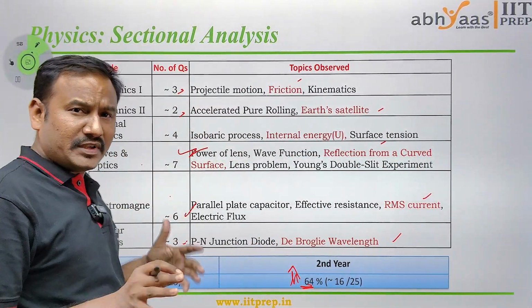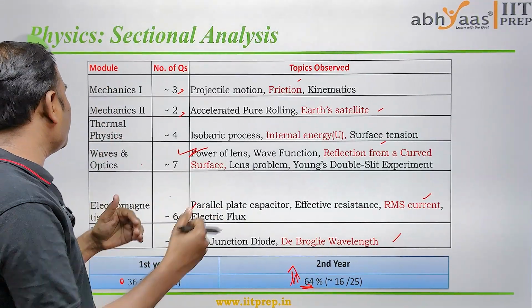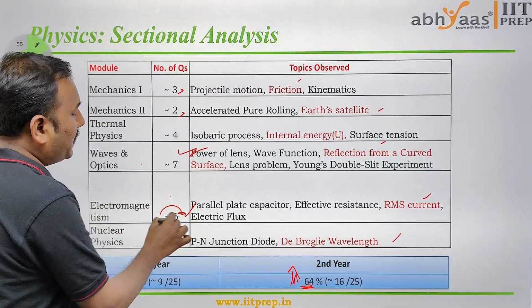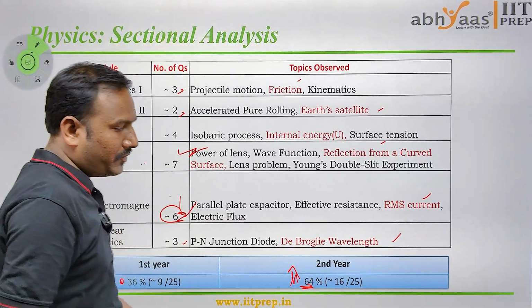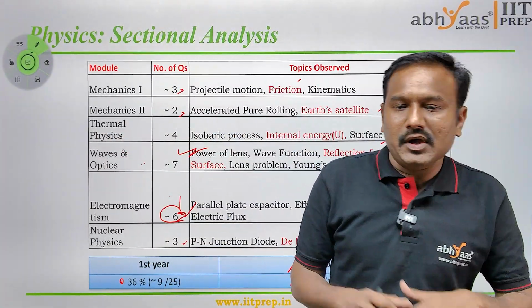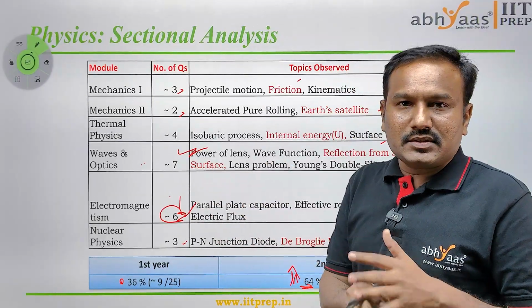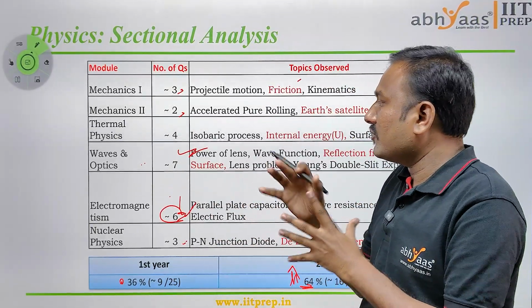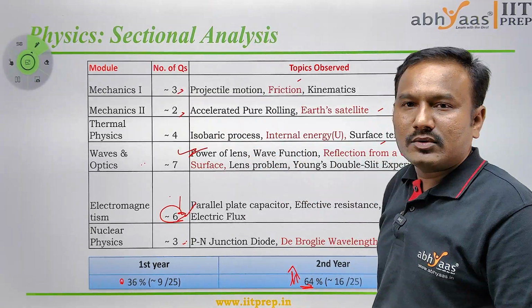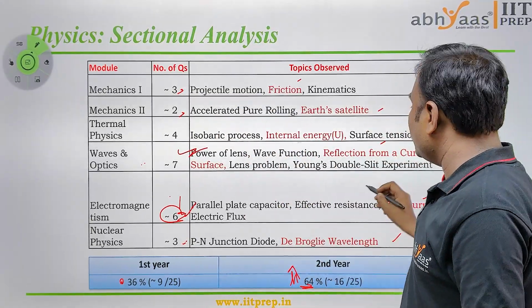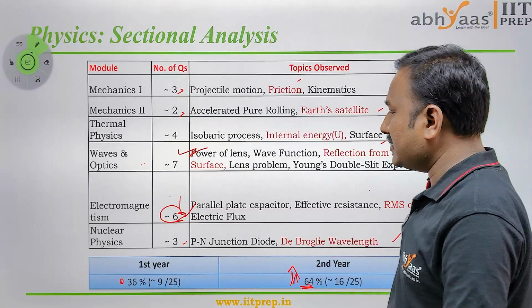But mostly, we observe a huge difference in the second year syllabus in electromagnetism and waves and optics: wave oscillations, ray optics, and wave optics. If you observe these 4 topics, we are getting a huge number of questions in the 24th morning shift paper. This is the physics sectional analysis.